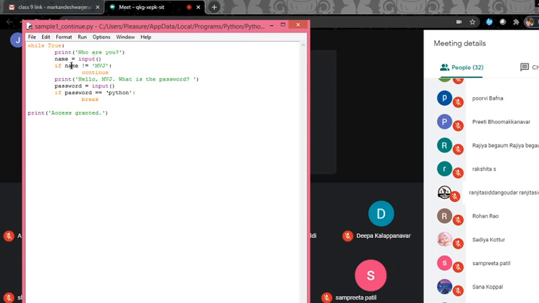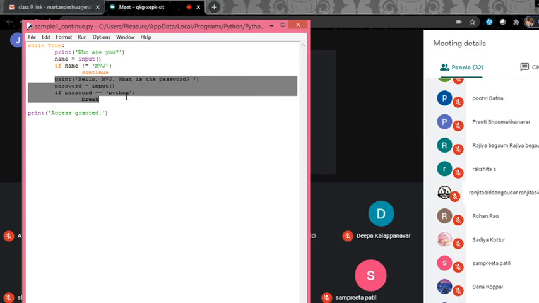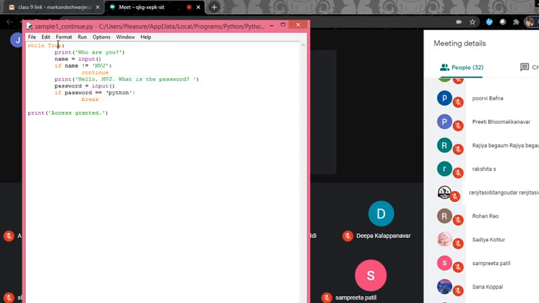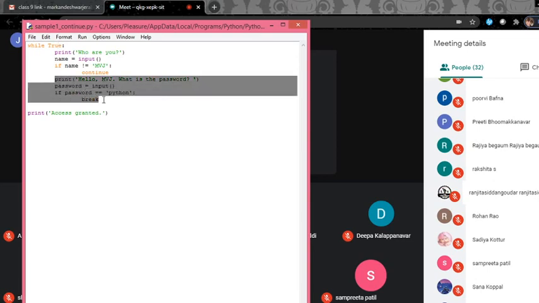Look at this if statement now. If the entered name is not equal to MEJ, it simply skips the further part of the loop and continues with the next iteration of the loop. That means until you enter MEJ, it keeps on asking you the name. Once you enter MEJ, then it will allow you to continue with the further part of the loop.